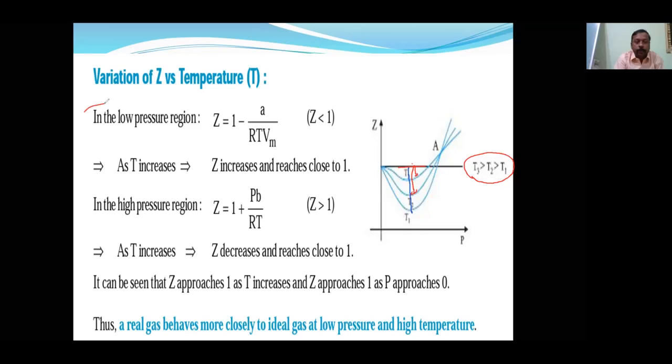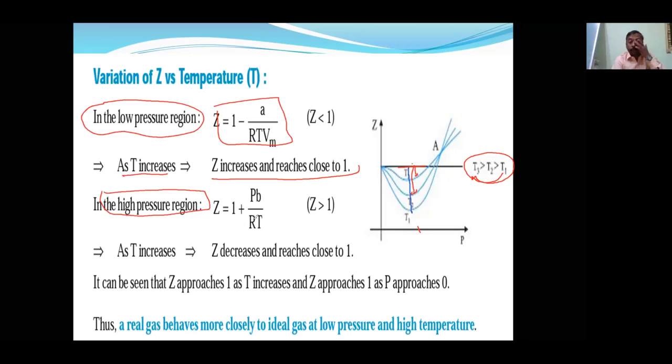Okay. In the low pressure region, Z is less than 1. When T increases, Z increases and reaches close to 1. See, when temperature is increased, this is the low pressure region, negative deviation. But when temperature is increased from T1 to T3, it reaches close to 1. At high pressure region, Z is greater than 1. Okay. So it is seen that Z approaches 1 as T increases, and Z approaches 1 as P approaches 0.